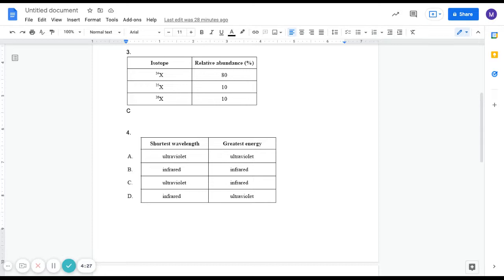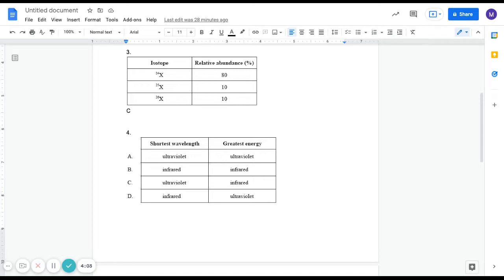So first we start by the very big wavelength, which start with the radio waves and then microwaves and then infrared. Then we go to visible light, then ultraviolet radiation, then X-rays and gamma rays. So what we can indicate from the graph is that the ultraviolet radiation has the shortest wavelength.